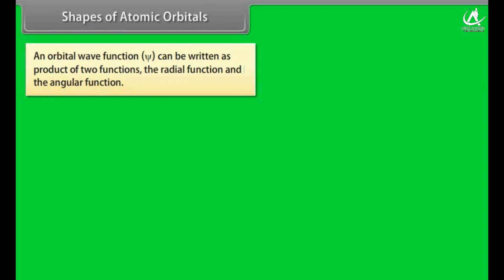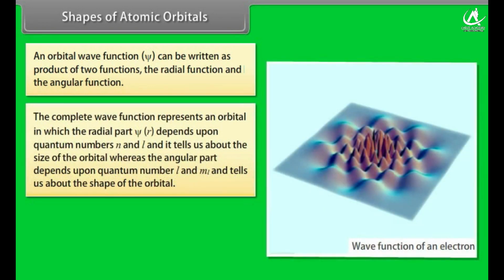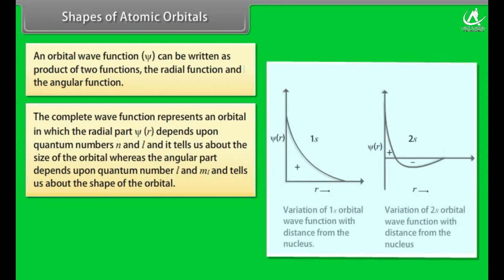Shapes of atomic orbitals. An orbital wave function psi can be written as a product of two functions, the radial function and the angular function. So, the complete wave function represents an orbital in which the radial part psi r depends upon quantum numbers n and l, and it tells us about the size of the orbital, whereas the angular part depends upon quantum numbers l and ml and tells us about the shape of the orbital. The positive and negative signs indicate that the orbital wave function is positive or negative in a particular region.